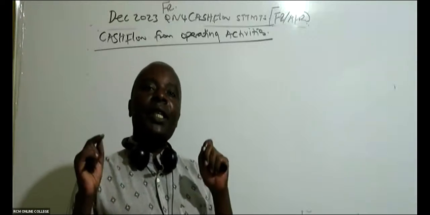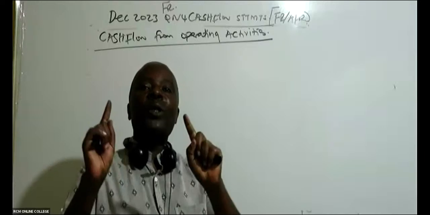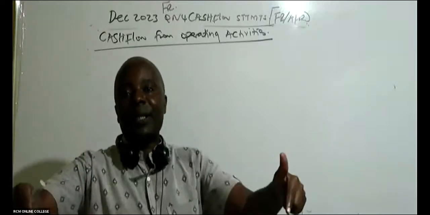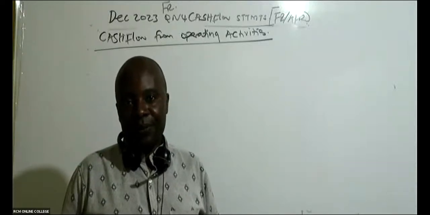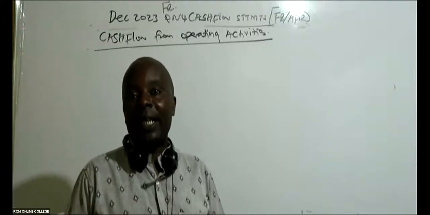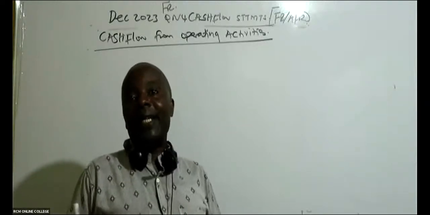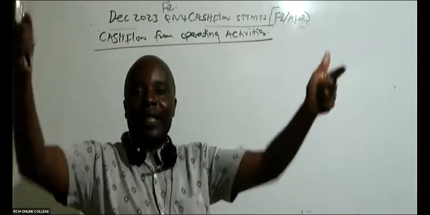And then we have cash flows coming from investing activities. We invest. We've bought shares, for example, of other companies, so we are getting dividends. We are going to buy assets like property, plant, and equipment. We are going to buy intangible assets. So we are investing for our longevity.